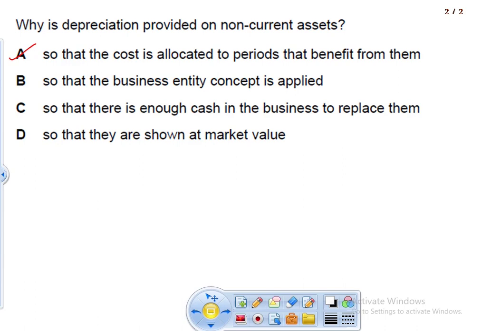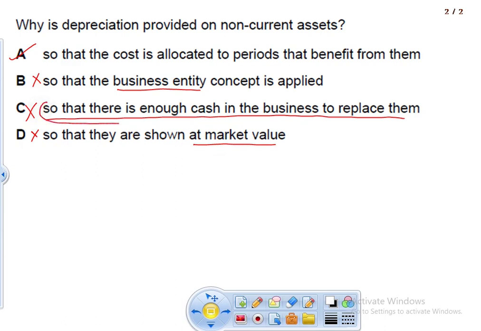Okay, most of the students might write the option so that there is enough cash in the business to replace them in the future. This is incorrect, so do not write this down as your answer. We know that business entity is not the one, and we also do not write down assets at market value, so this is also not the correct option.